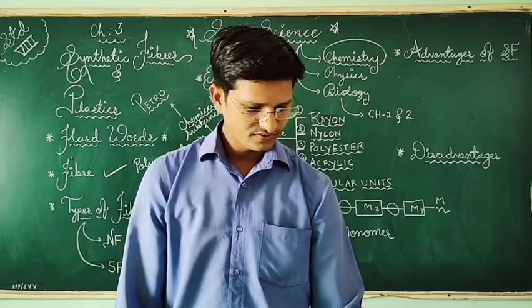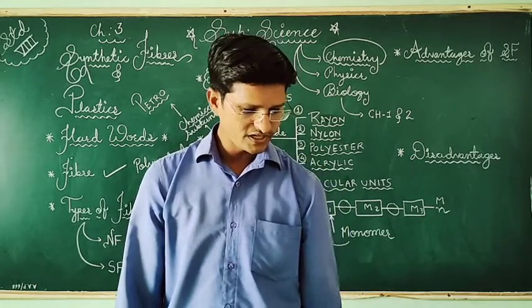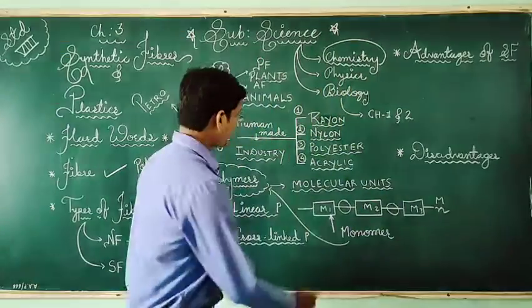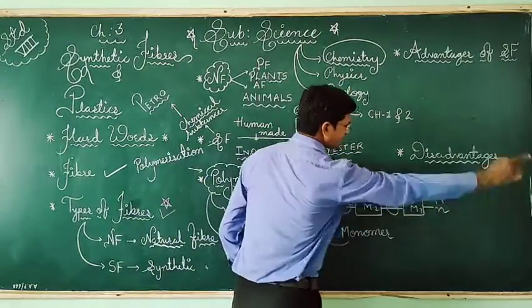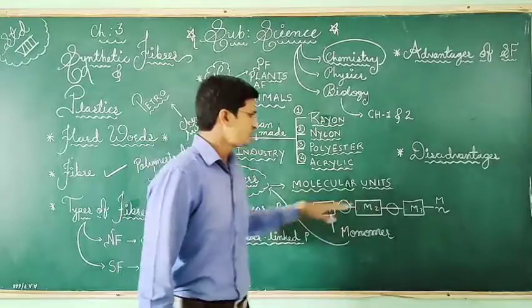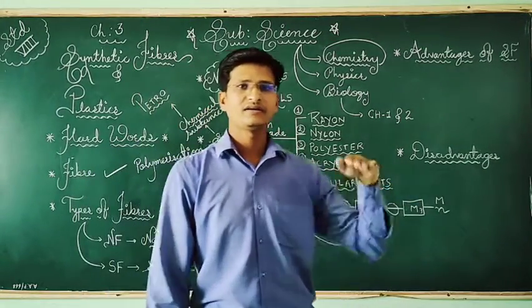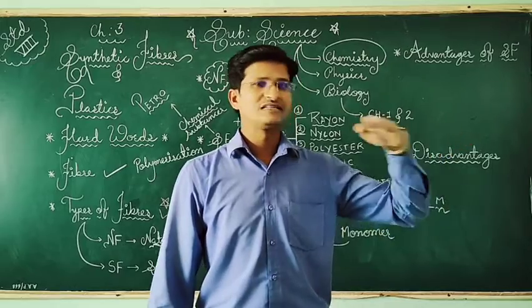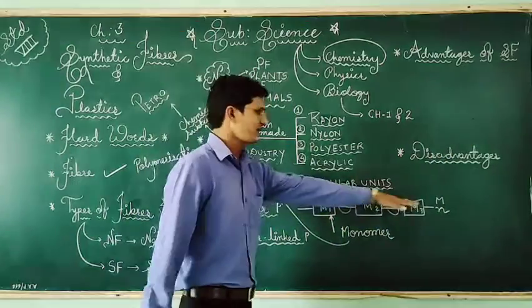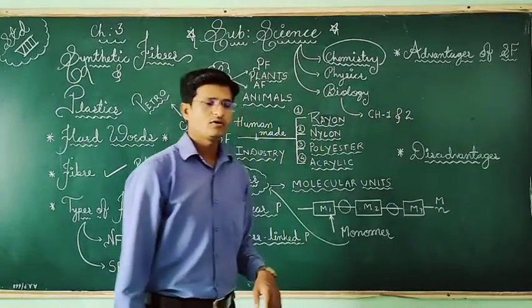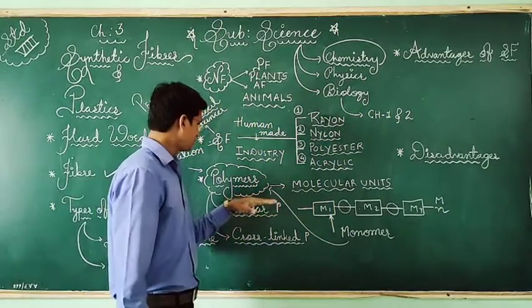You can see that all the units are arranged like this in a chain. So that is called linear. Linear means they are in a straight line. So they join in a straight line like this. So that we call linear polymers.